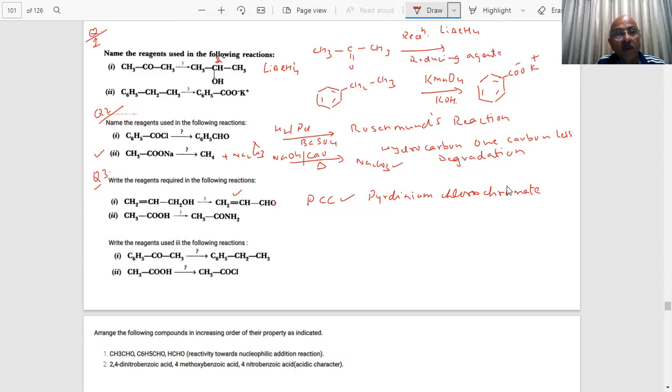We can use ammonia here. Ammonia will give us the ammonium salt, and then further heating it will give us the amide.